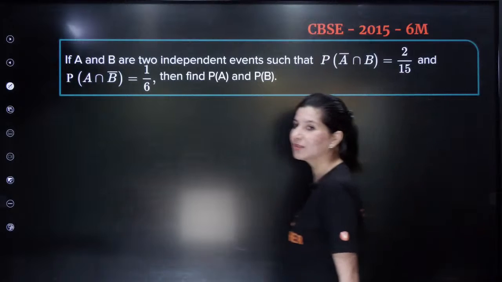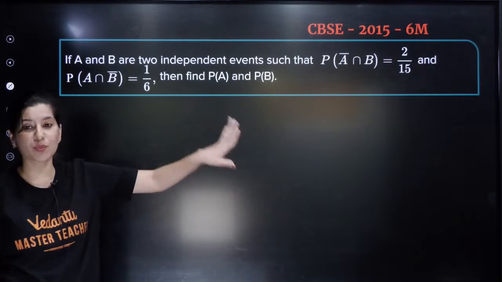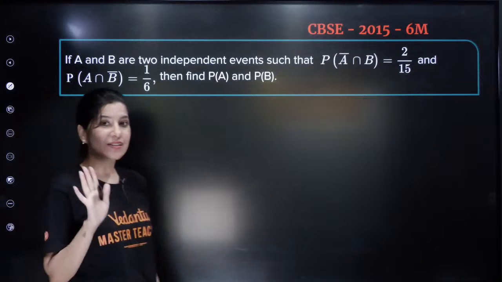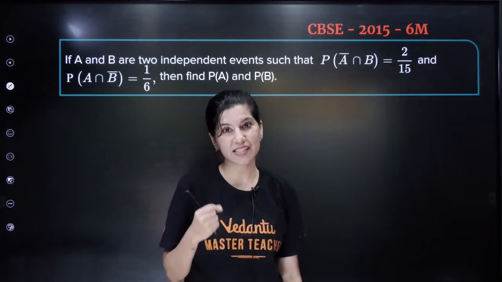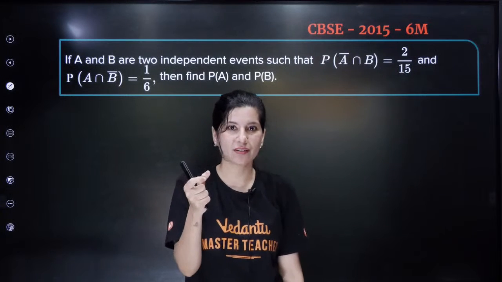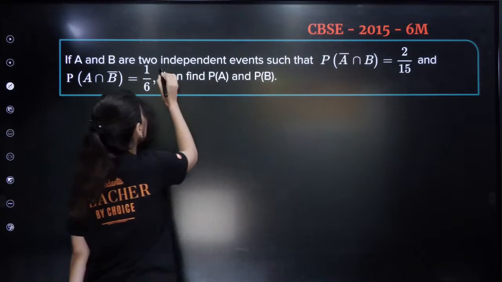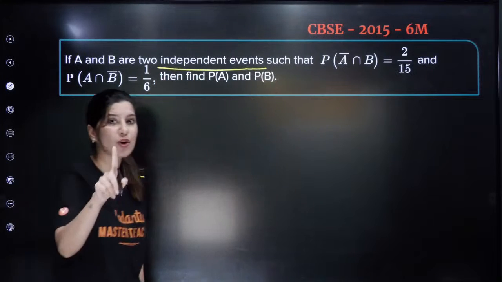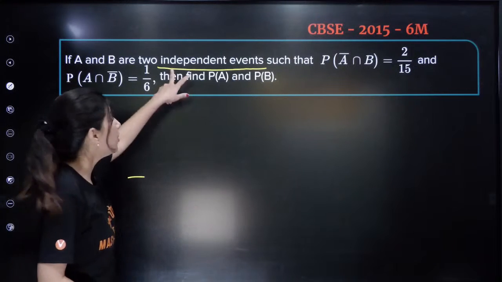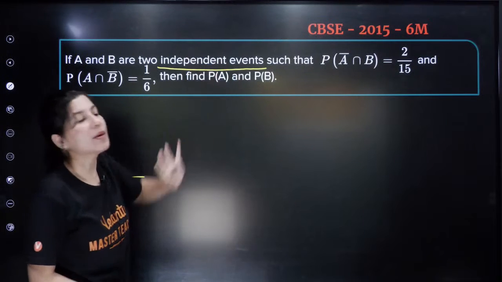Next question, CBSE 2015. They have asked this question for 6 marks. Very good question by the way. Since this is a 6 marker, it is a little bit tough in the solution part. Two independent events are there. I told you in yesterday's session how many high weightage topics there are, so go and watch that session. In probability, independent events is important.